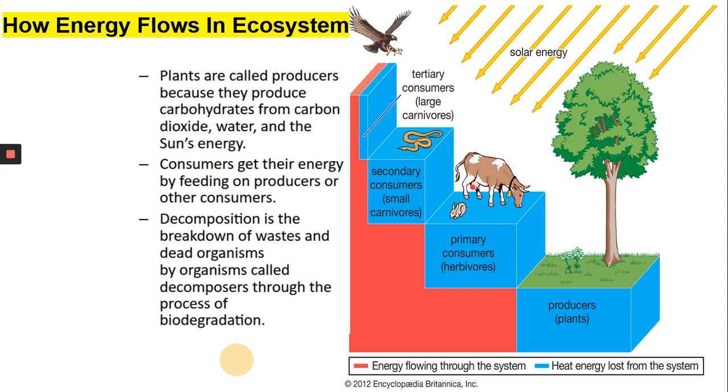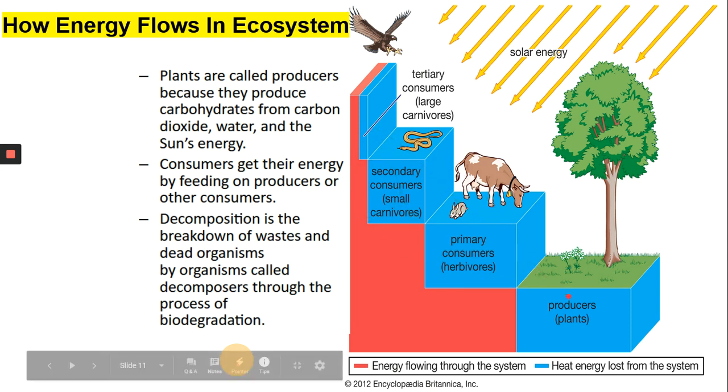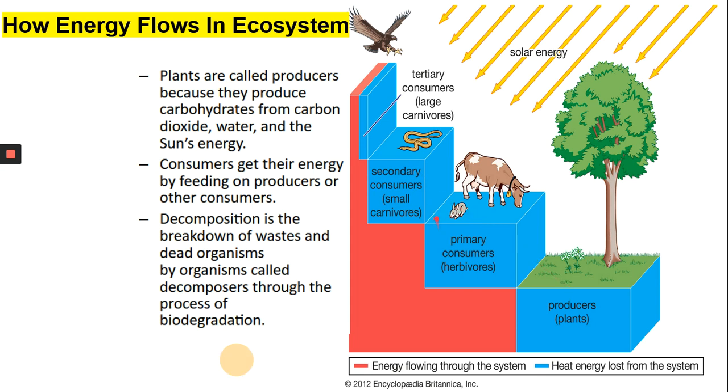Finally, something that is not shown in this diagram are the decomposers. They are very, very important because when all of these organisms produce waste or die, it is the role of the decomposers to break them down into simple molecules and add them back to the soil. And that will in turn help the plants to grow. The plants will take those nutrients back to grow.